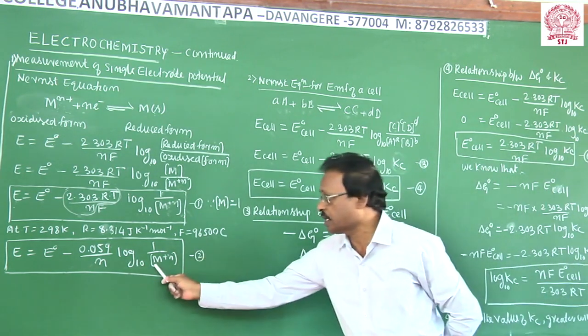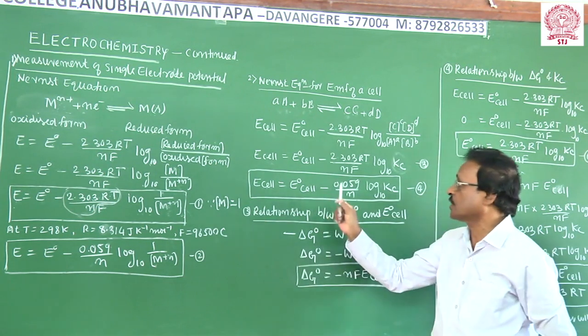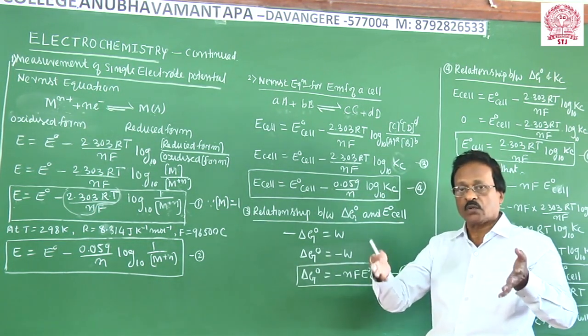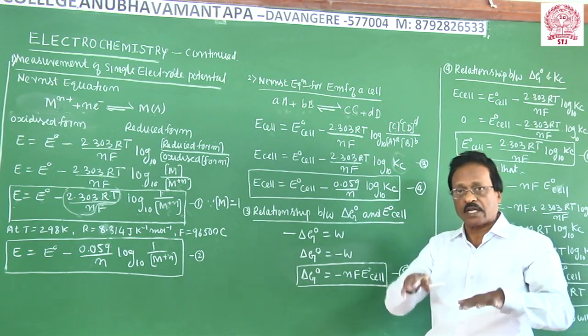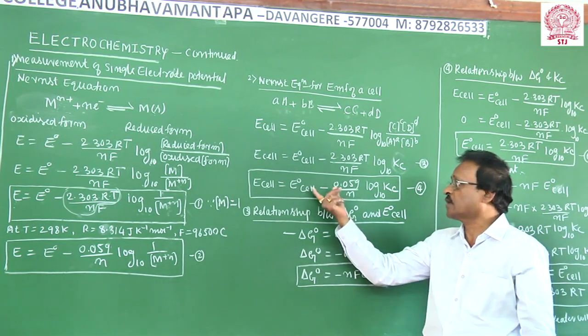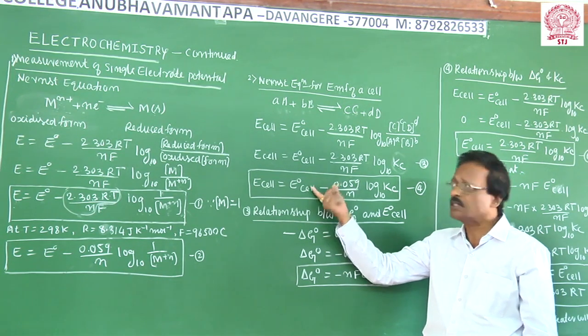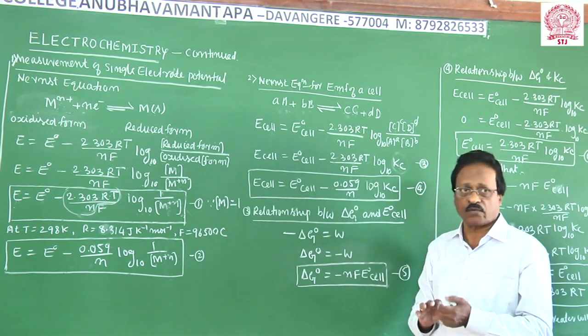So this is the Nernst equation for a single electrode potential, and the Nernst equation for the EMF of a cell, because two electrodes have been combined to form an electrochemical cell. So the EMF of the electrochemical cell can be given by the Nernst equation. These are various forms of the Nernst equation.